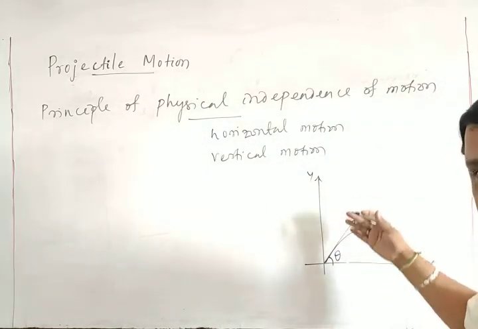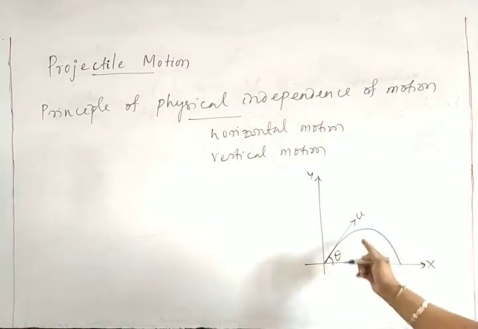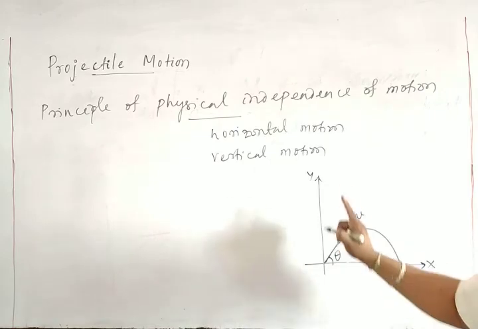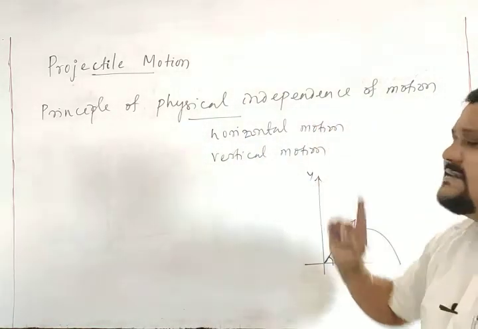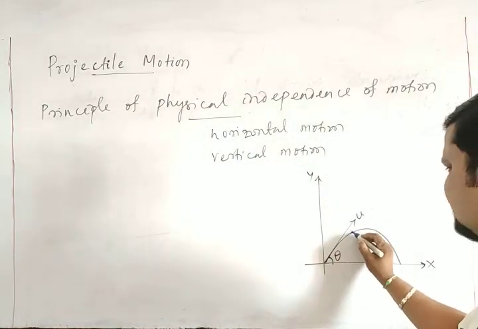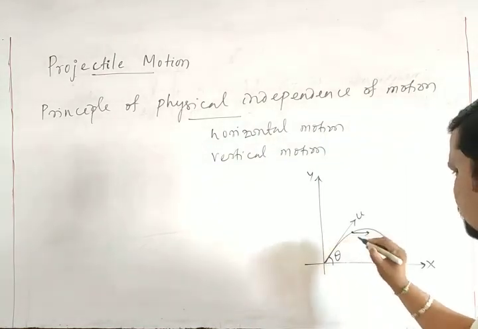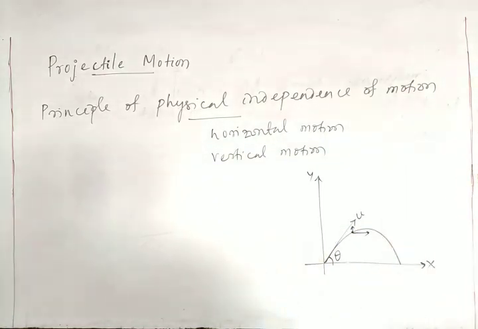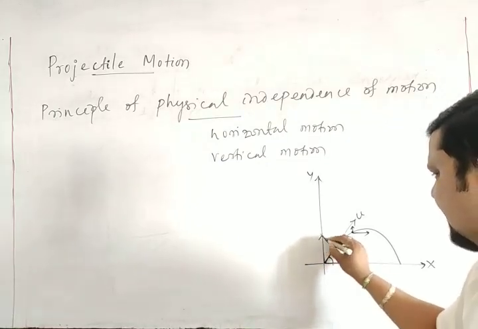Suppose we go for it. Why is this trajectory like this? In this motion, the principle is the physical independence of motion. There are two motions, a horizontal motion and a vertical motion at any instant. Suppose I consider here, this is a horizontal motion and this is a vertical motion.